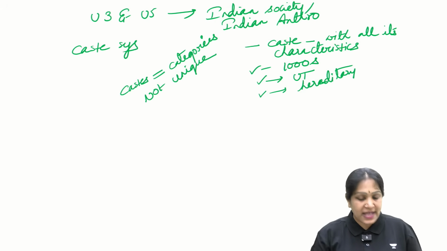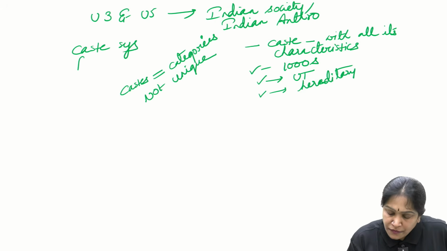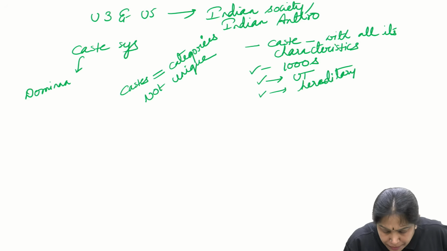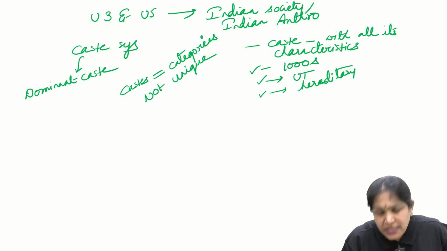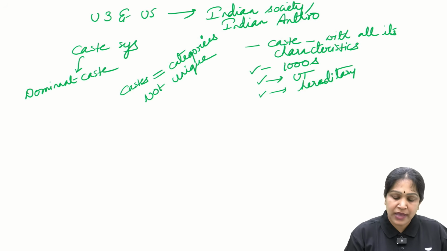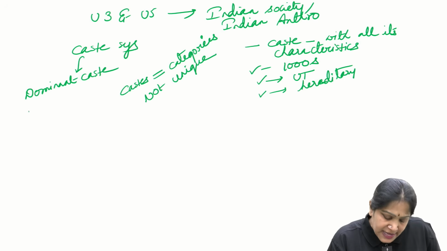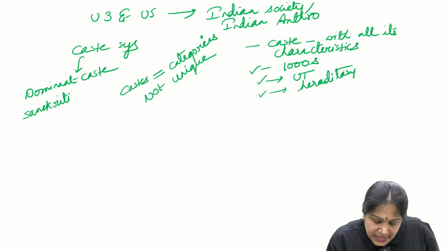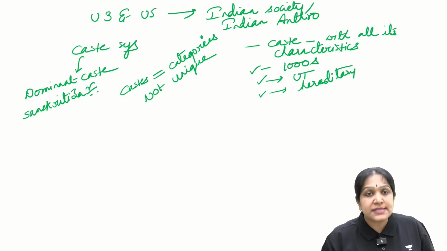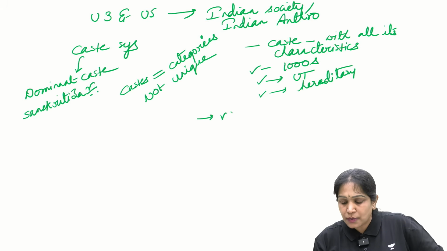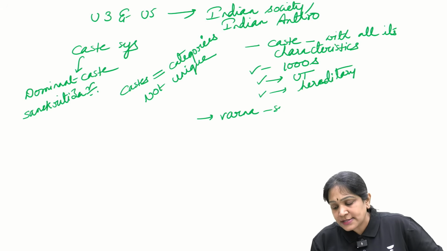So we study about the caste system here, and along with this we study about dominant caste. Dominant caste means what? Powerful caste. And then we will study about Sanskritization. What is Sanskritization? To understand this, you should also know about the Varna system.